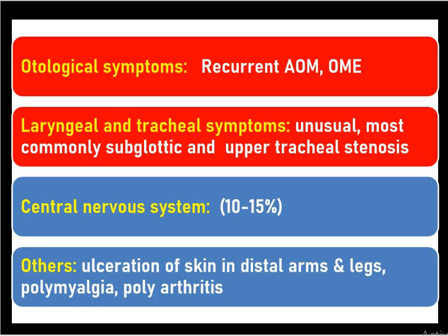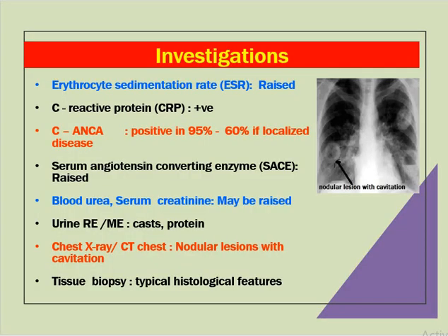Laryngeal and tracheal symptoms like subglottic and upper tracheal stenosis might be found, but they are unusual. Central nervous system symptoms are also found in 10 to 15% of the individuals. Other features like polymyalgia, polyarthritis, and ulceration of skin in distal arms and legs also can be found in the patients. How to investigate Wegener's granulomatosis?